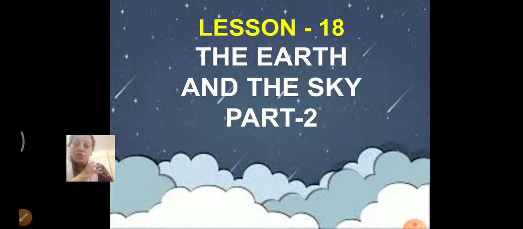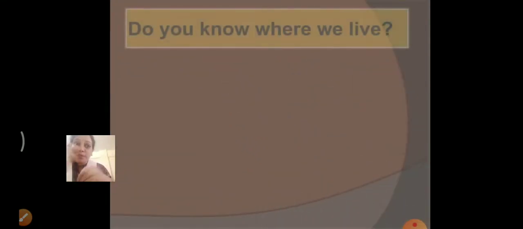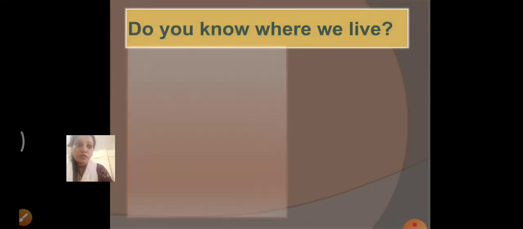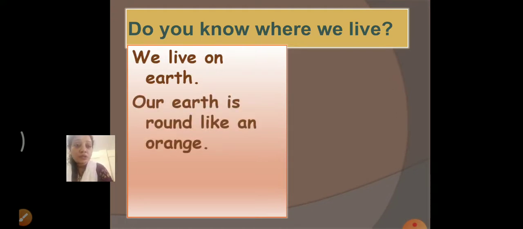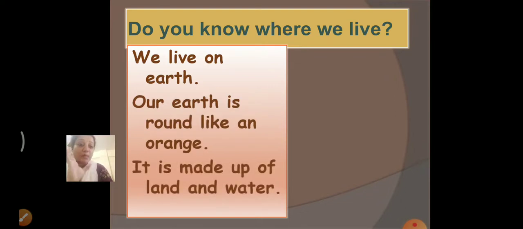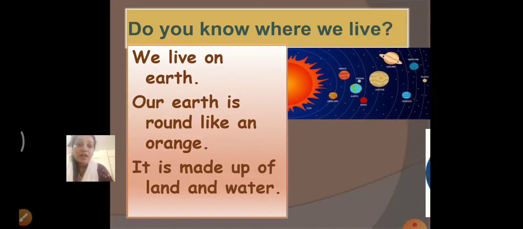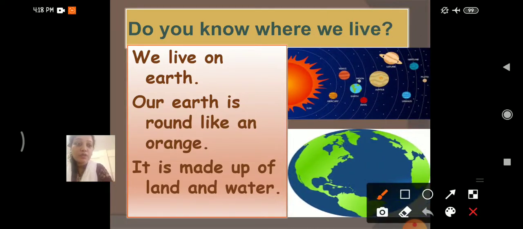Okay. So today, in this part 2, I'm going to first explain what the earth is. Do you know where we live? We already discussed in our last session that we live on earth. Our earth is round like an orange. It is made up of land and water. We saw this in our last session. I have shown you these images, right?